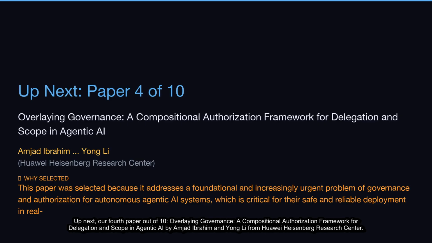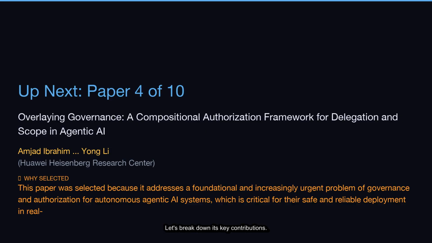Up next, our fourth paper out of 10, Overlaying Governance, a compositional authorization framework for delegation and scope in Agentic AI by Amjad Ibrahim and Yong Li from Huawei Heisenberg Research Center. This paper was selected because it addresses a foundational and increasingly urgent problem of governance and authorization for autonomous agentic AI systems, which is critical for their safe and reliable deployment in real-world settings. Let's break down its key contributions.